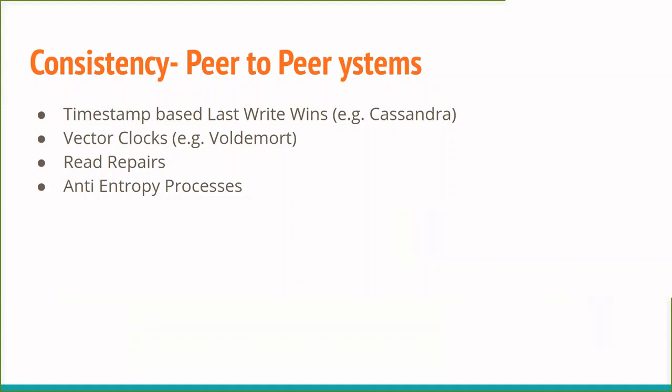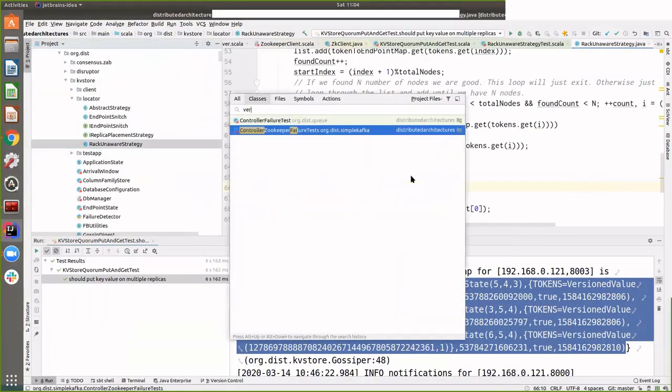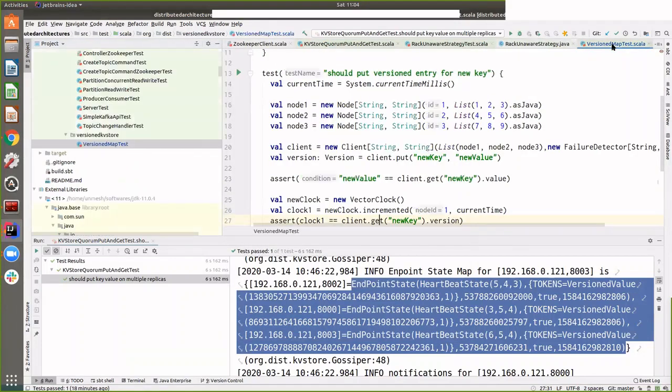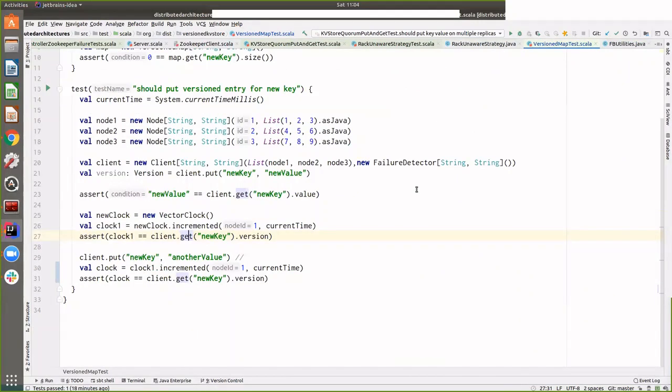The consistency guarantees are tricky because, as I said, there is no single entity coordinating copying across replicas. We need some mechanism like vector clocks, and I have in my code base a very miniature version of the Voldemort database, which primarily uses vector clocks.